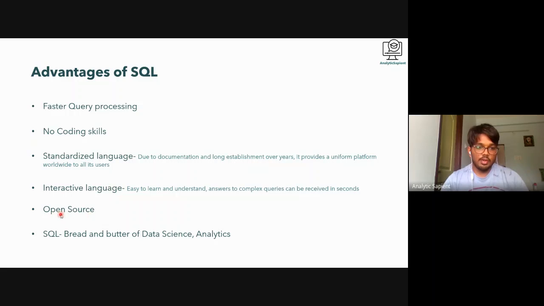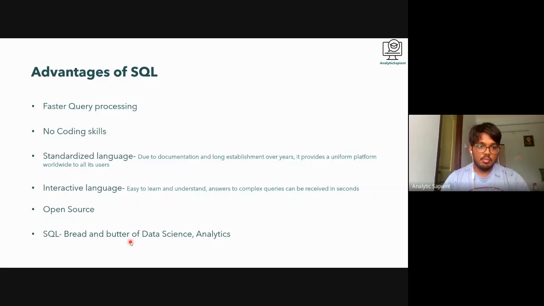And the next one is, it is open source. You have SQL Server, you have BigQuery. All these are there. So they have provided sample datasets as well, very basic sample datasets like population statistics across the world, across countries, those kind of information. But definitely you can query for a certain limit with free access.